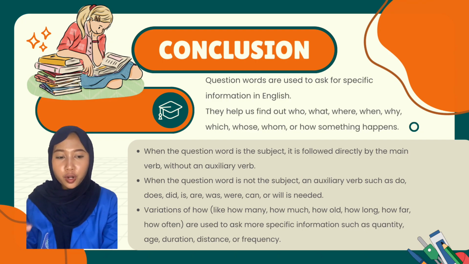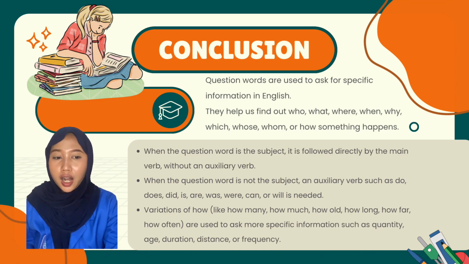Conclusion. Question words are used to ask for specific information in English. They help us find out who, what, where, when, why, which, whose, whom, or how something happens. When the question word is the subject, it is followed directly by the main verb without an auxiliary verb. When the question word is not the subject, an auxiliary verb such as do, does, did, is, are, was, were, can, or will is needed.